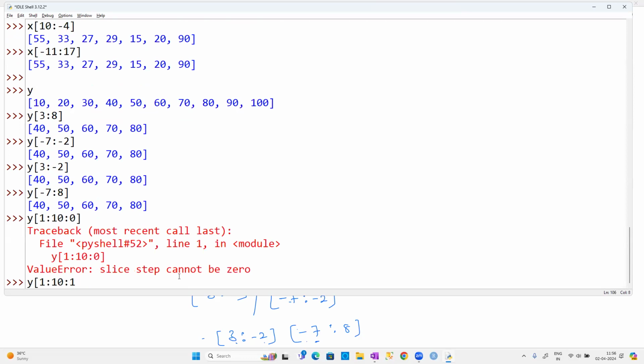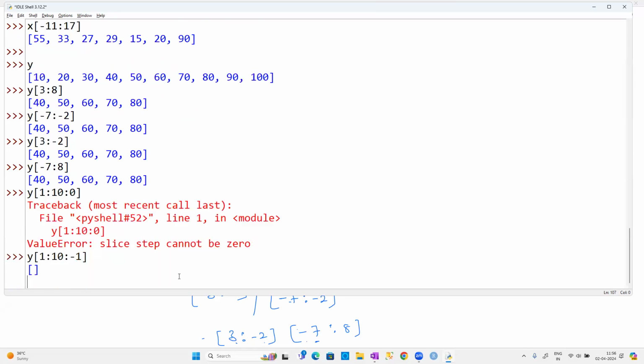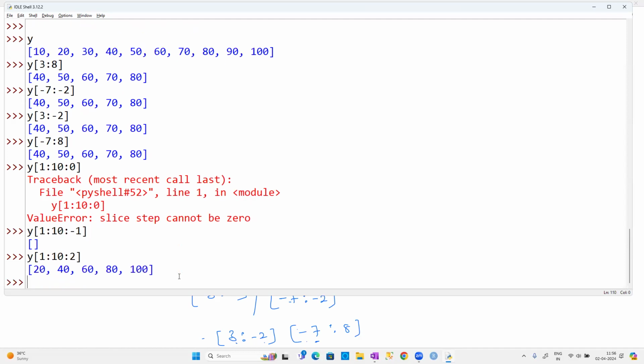It may be +1 or +2 or +3. If I give -1, it does not work. Why? Because from 1 to 10, I cannot go with a negative step. You don't get any error, but you are going to get an empty list, guys. So +1 or +2, anything is a fine case.